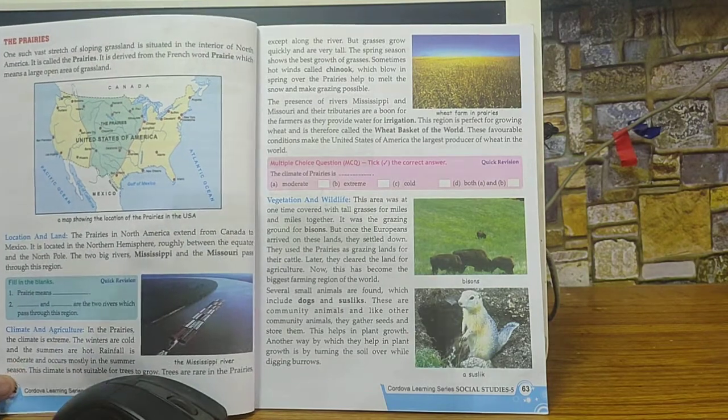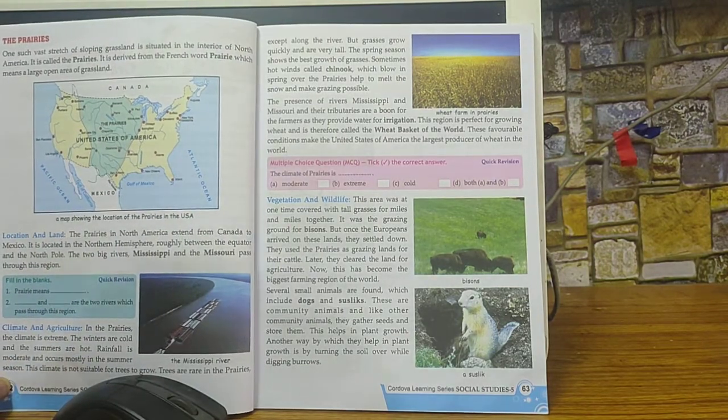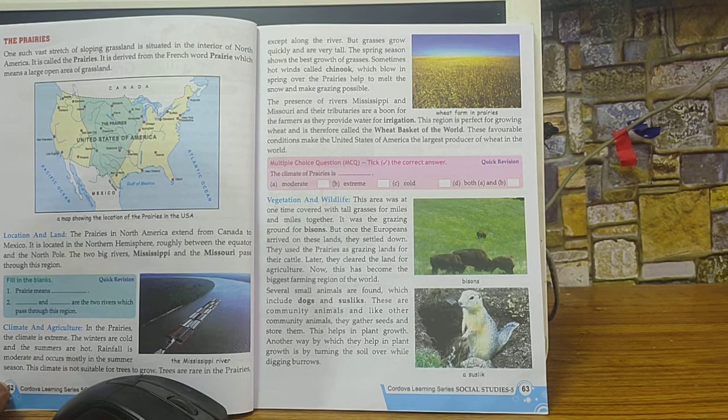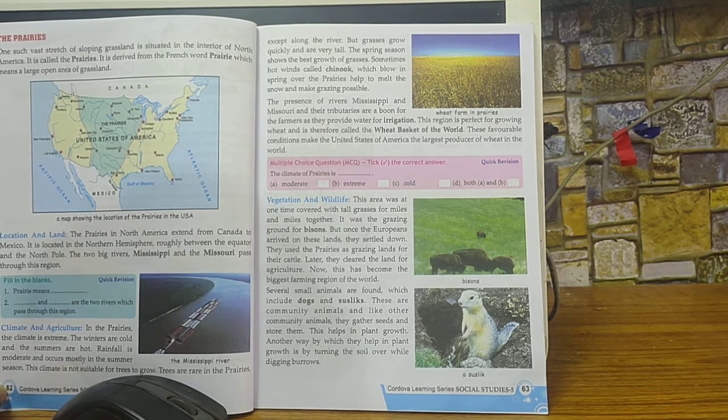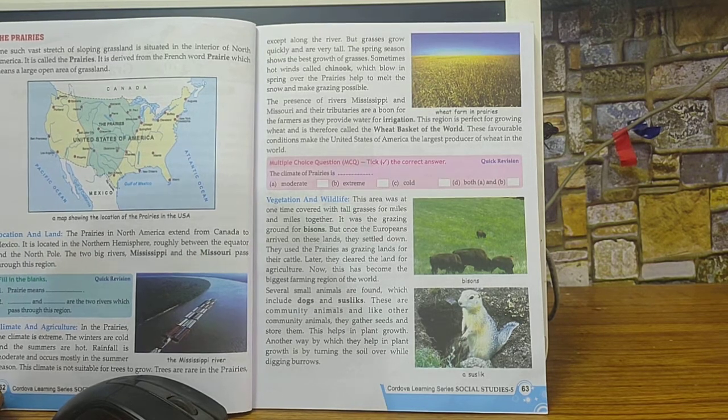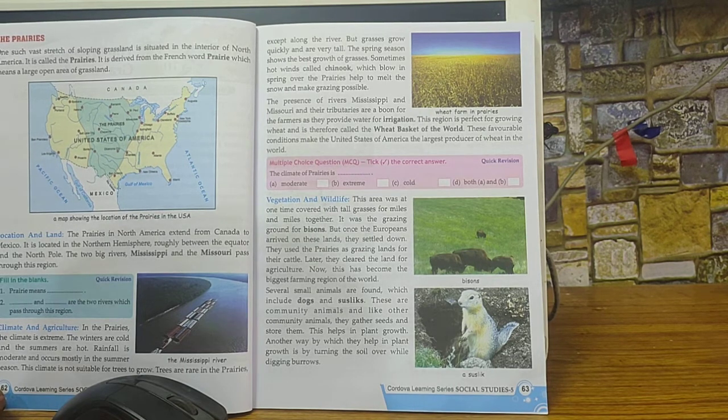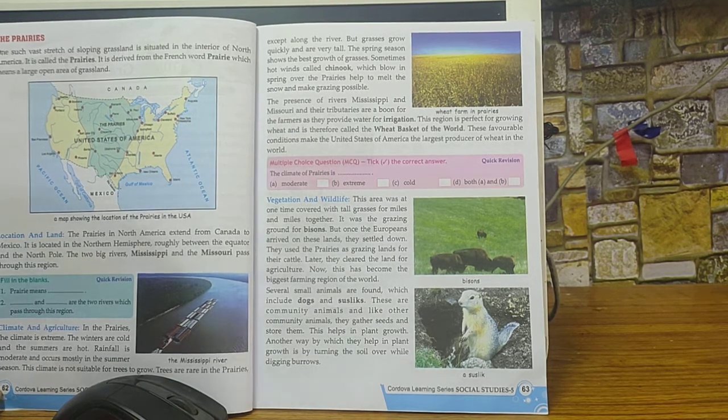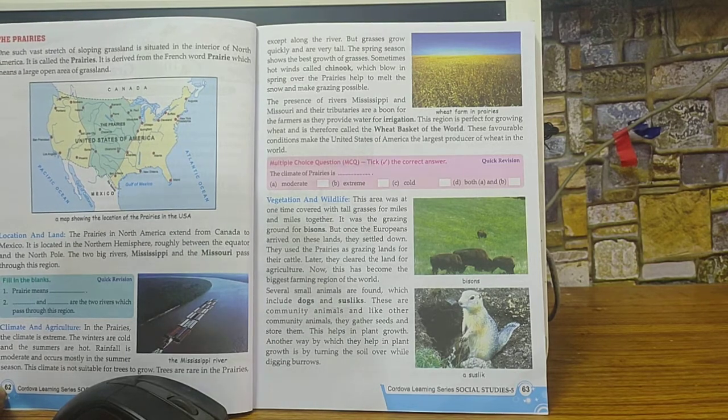So let's go here. Let us learn about the prairies. One such vast stretch of sloping grassland is situated in the interiors of North America, basically in the United States, towards the south. It is called the prairies. It is derived from the French word prairie, which means a large open area of grassland.